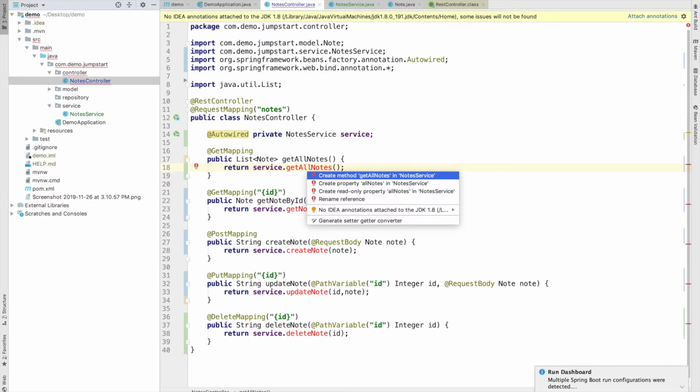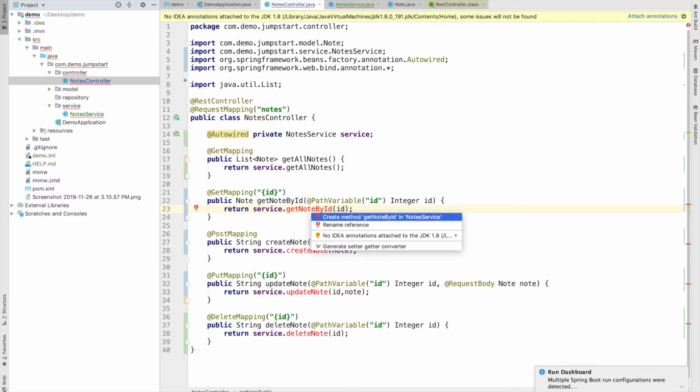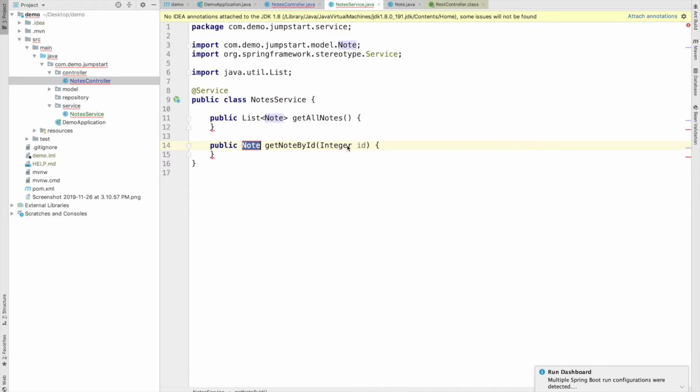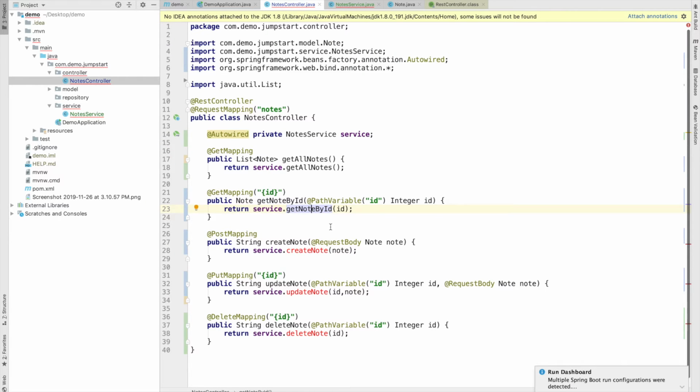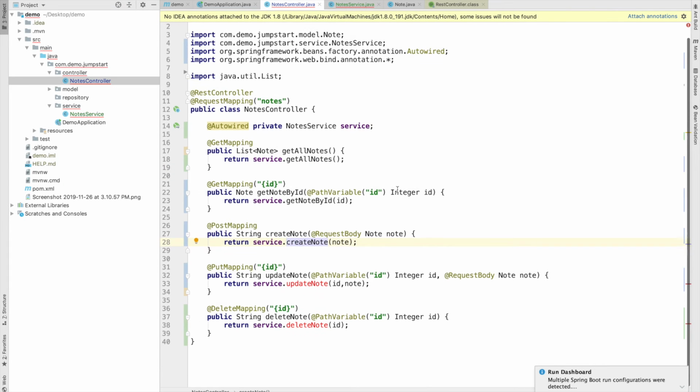Just click the node methods. So here our first method is get all nodes. The return type is list of nodes. The next method is get node by ID. Here the return type is a single node, so with one ID we will get a single node. And next we have create node. The return type of this method is string, because we have to give the user some response. If it's created successfully, we will return 200 OK, otherwise it will return some error or some other code.